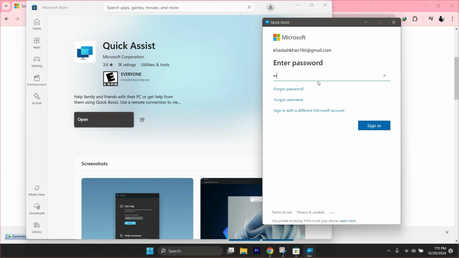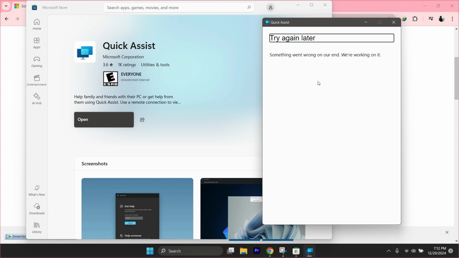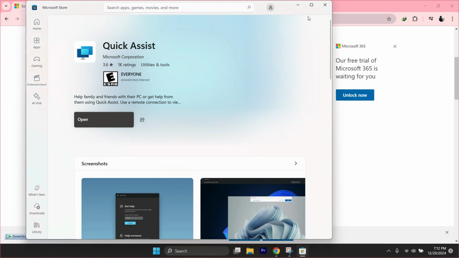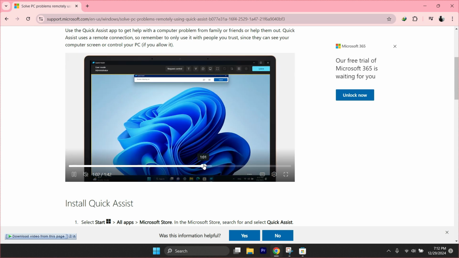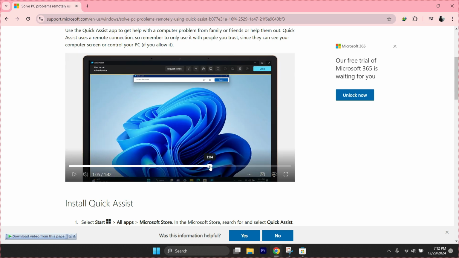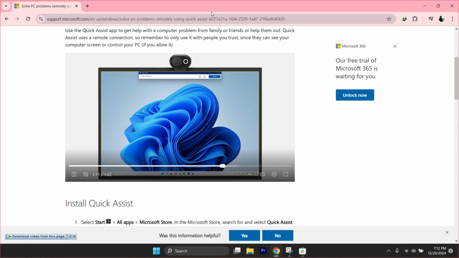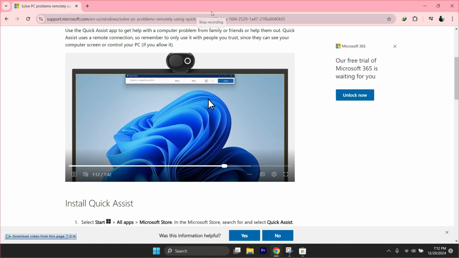If you're the one receiving help, go to Quick Assist on your computer and click Get Assistance. When the helper sends you the 6-digit code, enter it in the box provided and click Share Screen. After entering the code, you'll see a prompt asking if you want to allow screen control. Click Allow to give the helper access to your screen. Now you can sit back and watch as they troubleshoot or show you what to do. You'll still be able to see everything they're doing and can take back control anytime by closing the Quick Assist window. And that's it.